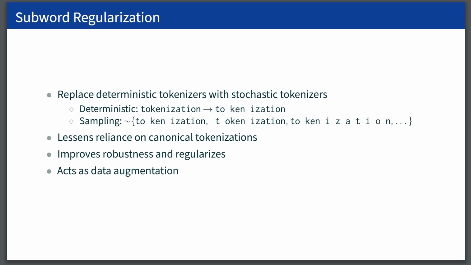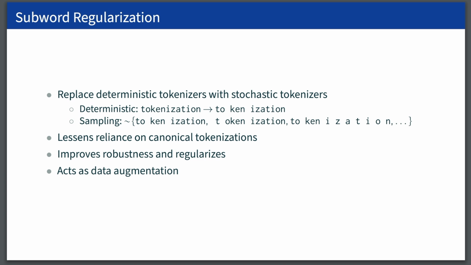Subword regularization is a technique that is especially common in low resource settings where we replace deterministic tokenizers with stochastic tokenizers that sample from a distribution of tokenizations. For example, the canonical tokenization of the word tokenization using something like BPE might be TO-KEN IZATION. However, many other possible tokenizations exist given the subword vocabulary.